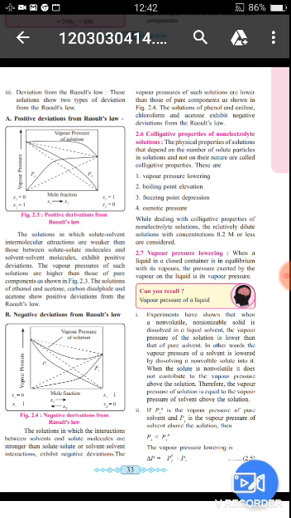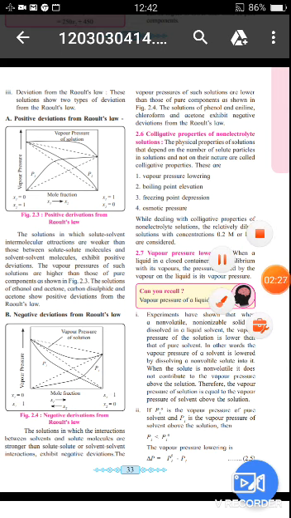First point here: experiments have shown that when a non-volatile, non-ionizable solute is dissolved in a liquid solvent, the vapor pressure of the solution is lower than that of the pure solvent. In other words, the vapor pressure of the solvent is lowered by dissolving a non-volatile solute into it. When the solute is non-volatile, it does not contribute to the vapor pressure above the solution. Therefore, the vapor pressure of the solution is equal to the vapor pressure of the solvent above the solution. This is the concept of vapor pressure.